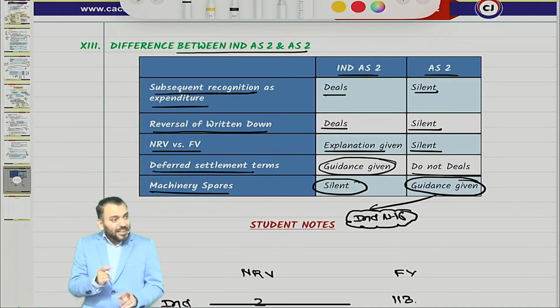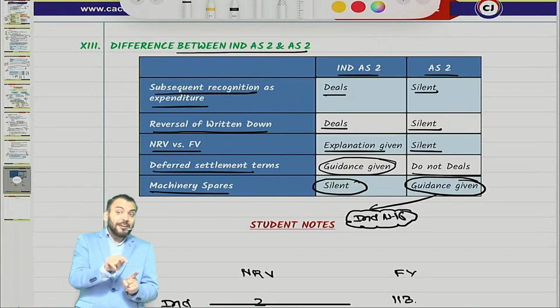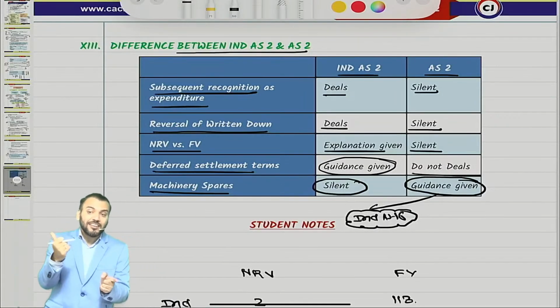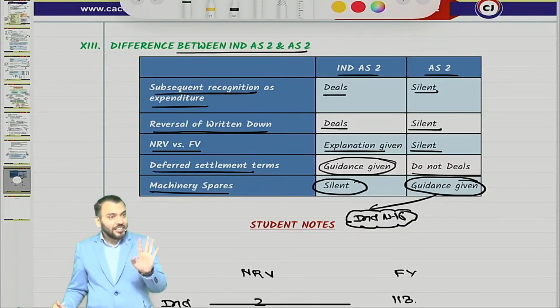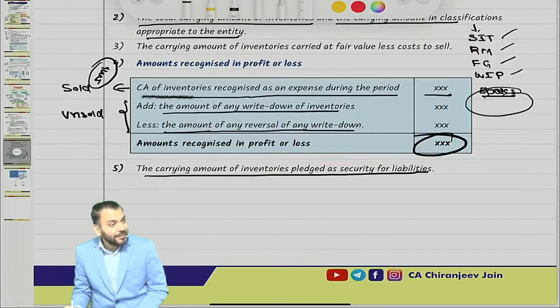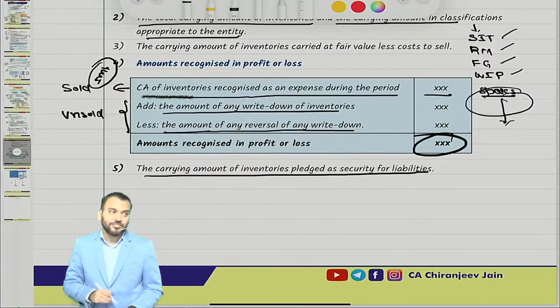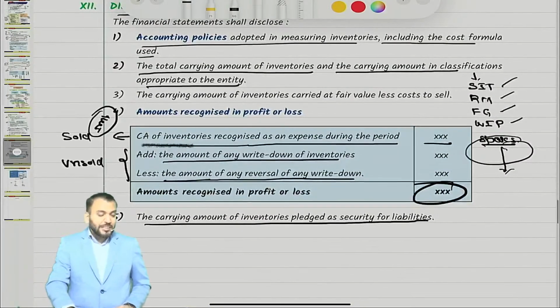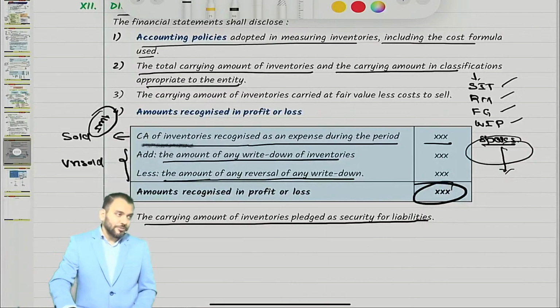Have you understood? So a spare part can become inventory, but where will we understand it? Under Ind AS 16. Chalega? And therefore can I say a spare part can become inventory? It can become inventory. Write down here: refer Ind AS 16. With this we completed the entire Ind AS 2. Time is also over.